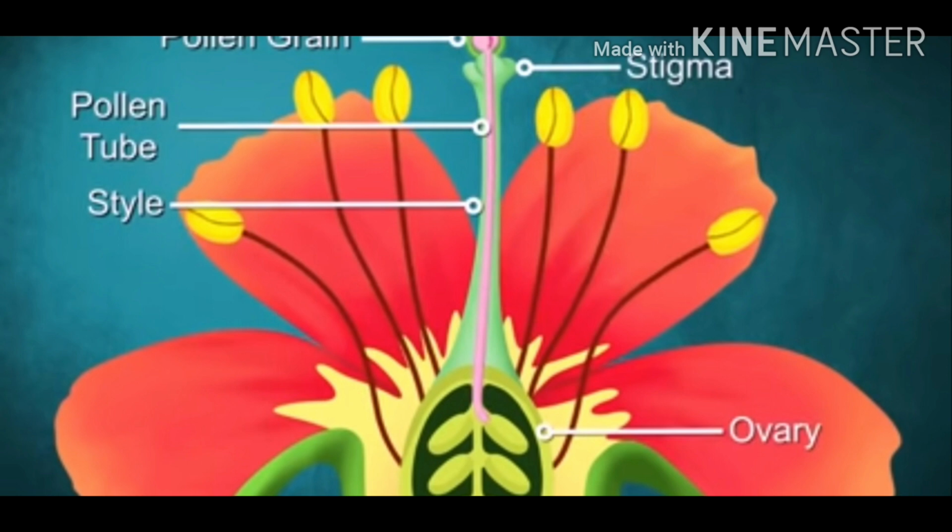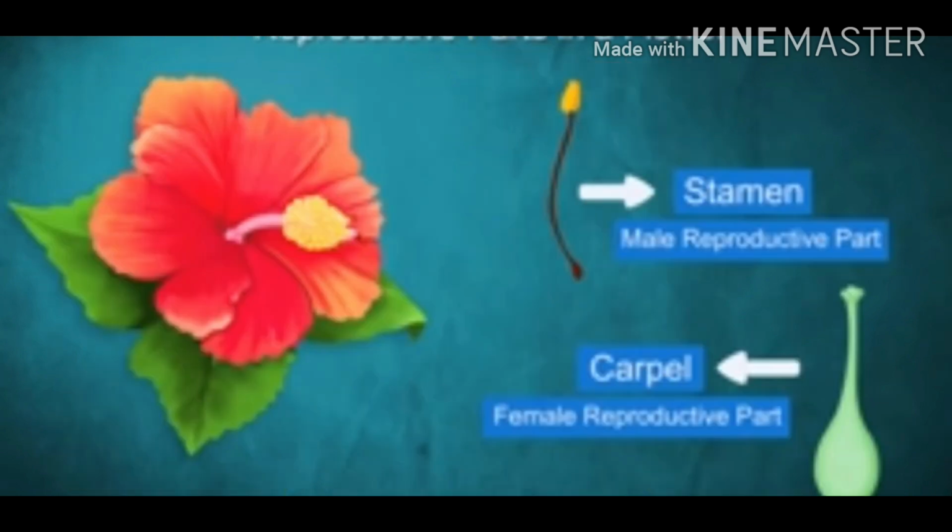It consists of four floral whorls as calyx, corolla, androecium, gynoecium, arranged in sequence. Androecium, gynoecium are called essential whorls because they perform the function of reproduction, whereas calyx and corolla are called as accessory whorls because they are responsible for protection of inner whorls.